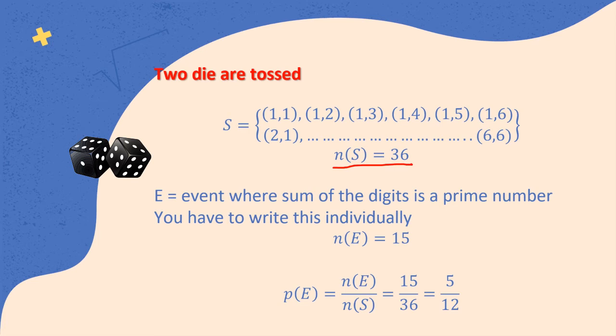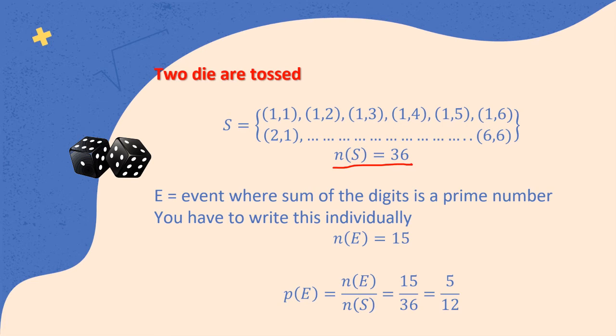Here we are. n(E), which is an event, is 15. Now you'll have to write down where the sum of the digits is a prime number. What is the maximum that you can get in a situation like this?